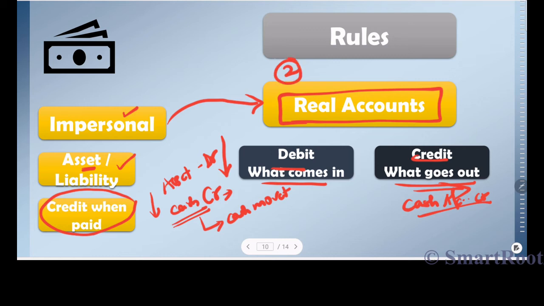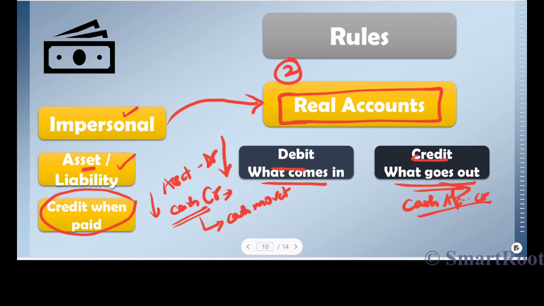In order to understand whether this rule applies, we first need to split the transaction. What is the transaction? Payment to vendor. What accounts does it involve? Vendor account and cash account. What is a vendor account? It's a personal account, so I'll follow the rules of personal accounts. On the other hand, what is a cash account? Cash account is an asset, which means it's an impersonal account, and under that it falls under the category of real account. So therefore I will follow the rules of real account.